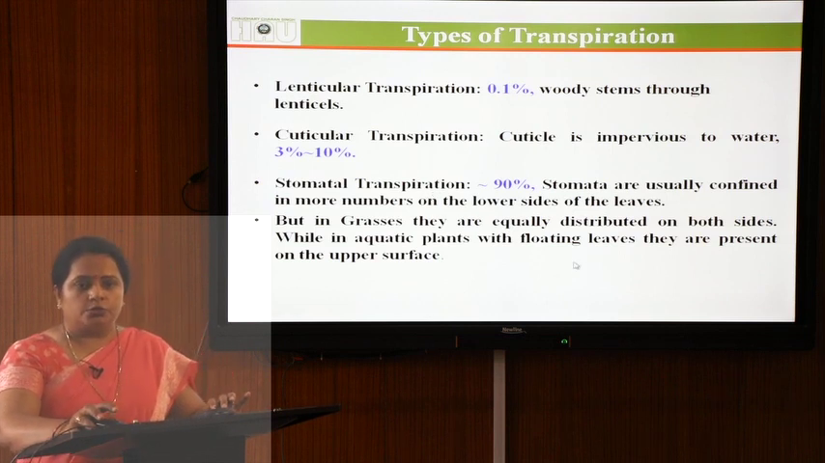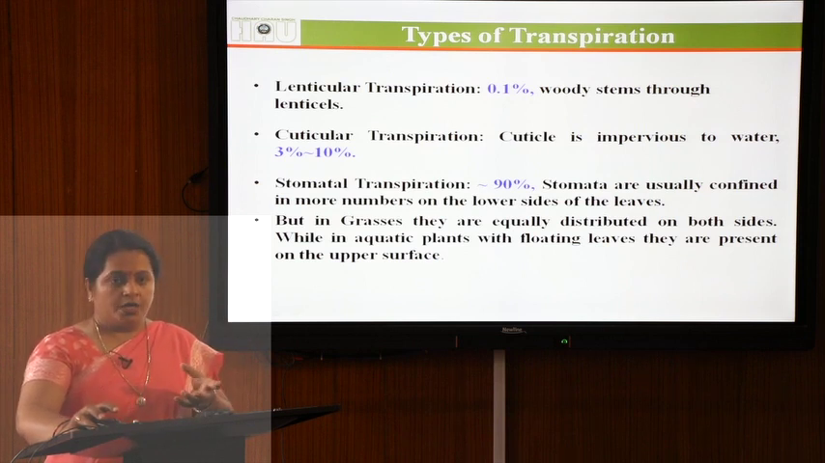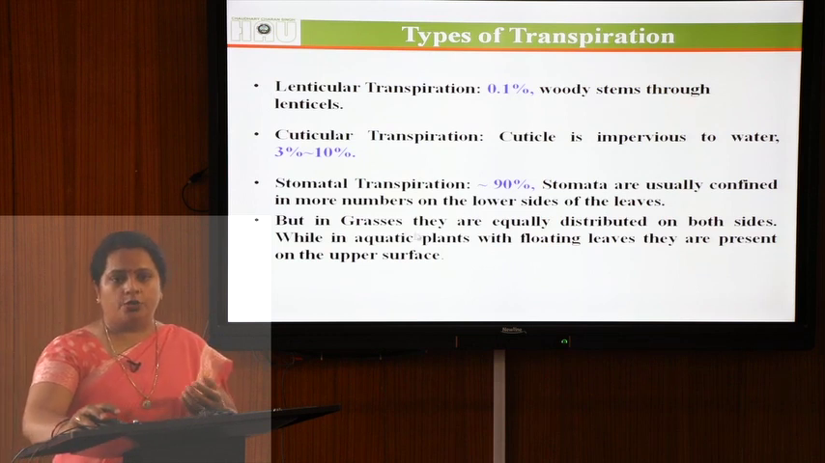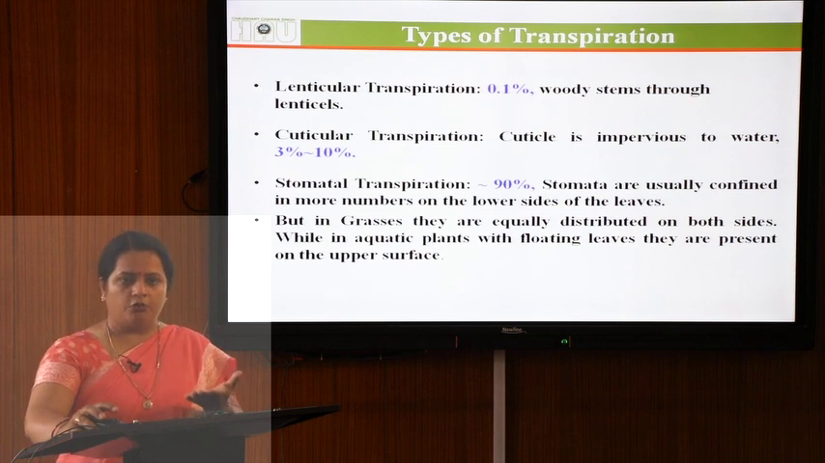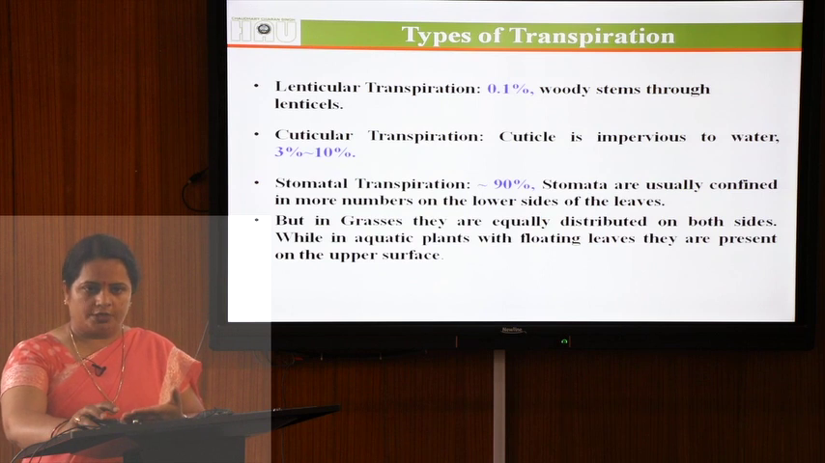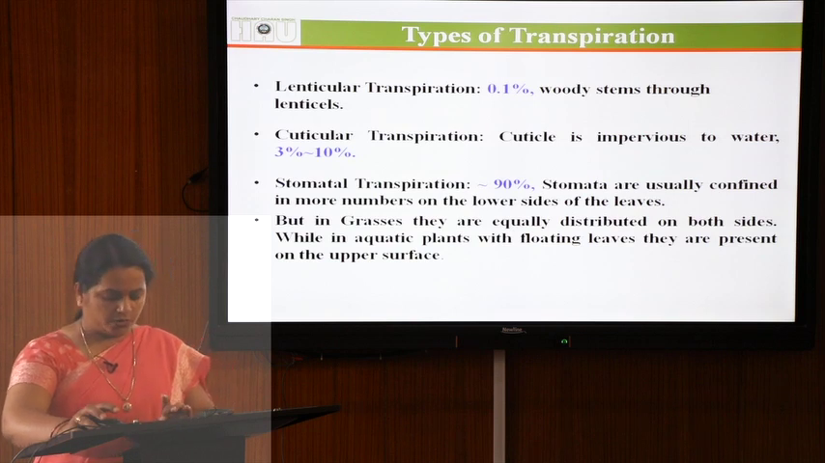Most of the stomata are present in larger numbers on the lower surface of the leaves, and in the case of grasses they are equally distributed on both sides of the leaves. If we consider aquatic plants, as you all know, the leaves float on the water surface and the lower surface is in direct contact with the water. So, stomata are present on the upper surface of the leaves in the case of floating or aquatic plants.